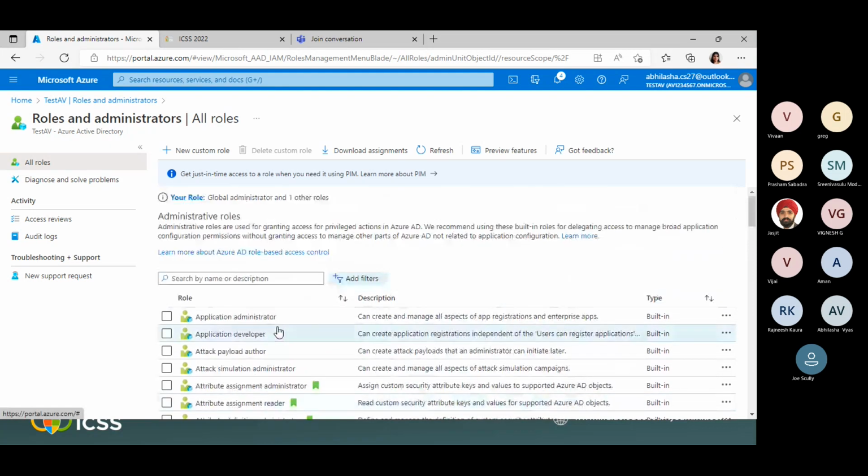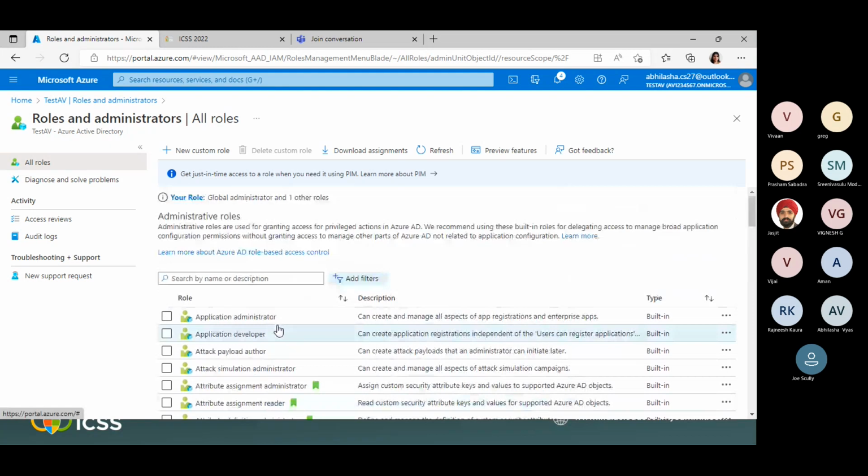Let me open Application Administrator, and I will show you the description first. When you are working on PIM roles, you need to understand what permissions you want to assign to a specific identity.